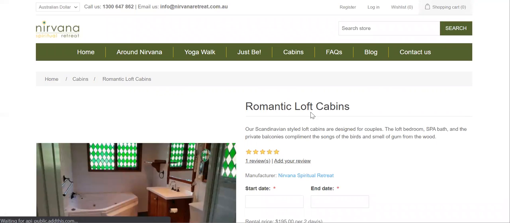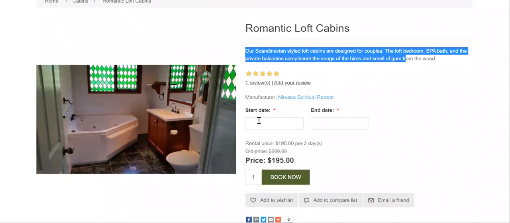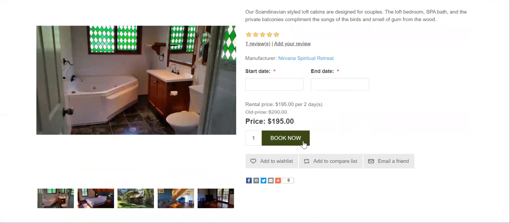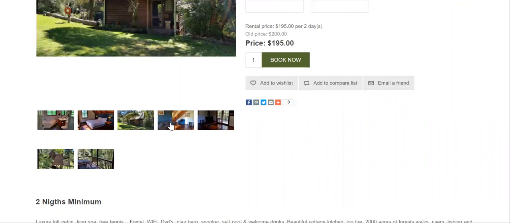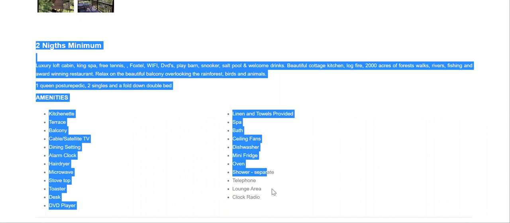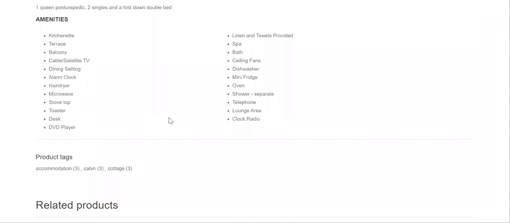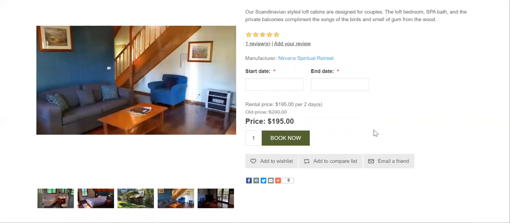Details are like romantic loft cabin, small details about it, and as it is a rental thing, we have start date and end date here, and we have a book now button. There are other images of the cabin, and here you have more discussion about this cabin and what facilities or amenities are being provided, and you can see the related products also. These are the related products we have. From here itself we can actually book.